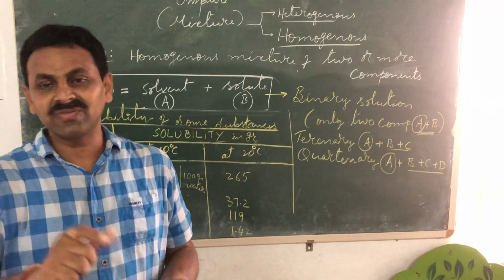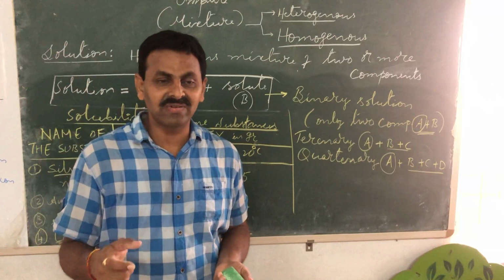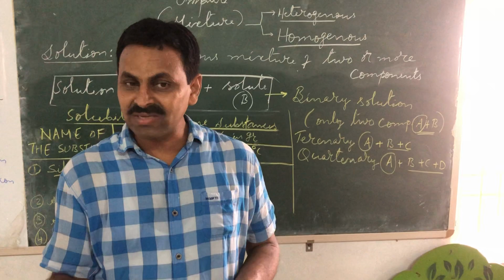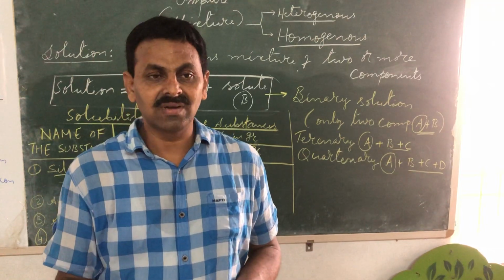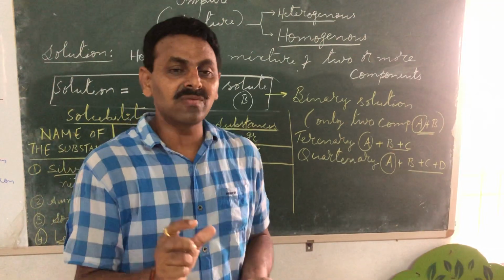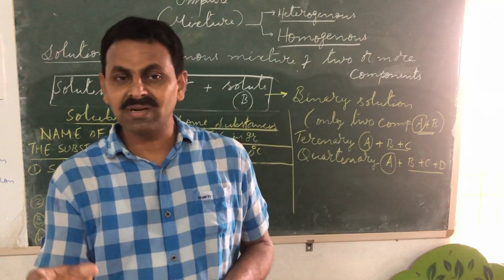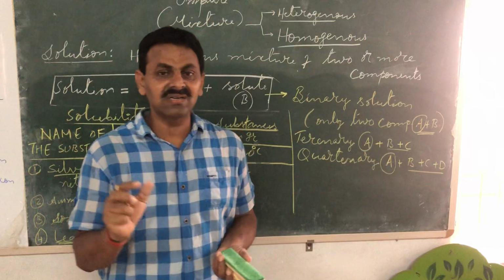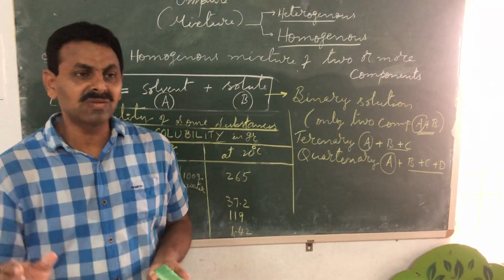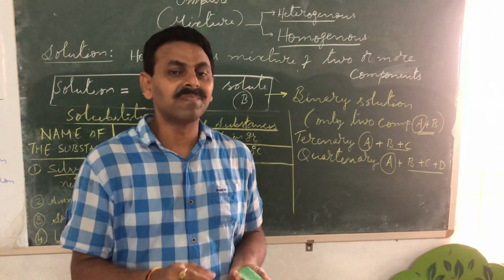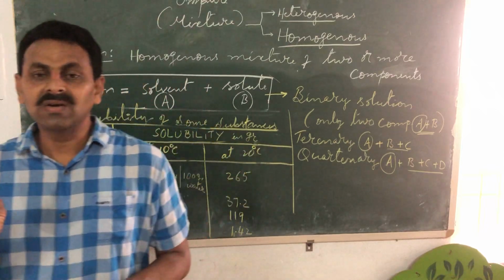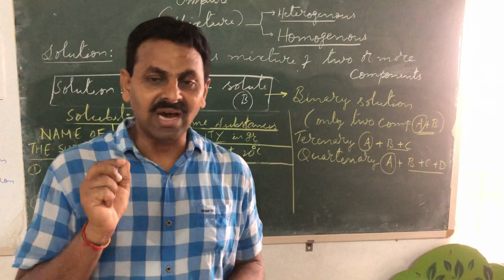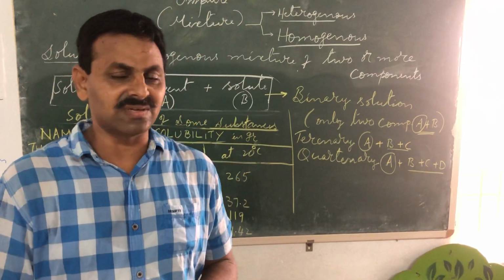On the basis of this, whether I am dissolving less amount of solute in a particular quantity of solvent, sufficient amount of solute, or more than sufficient in a particular quantity of solvent, on the basis of the amount of solute, we classified solutions as saturated, unsaturated and supersaturated.